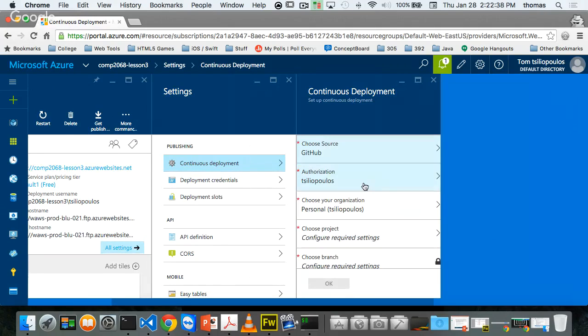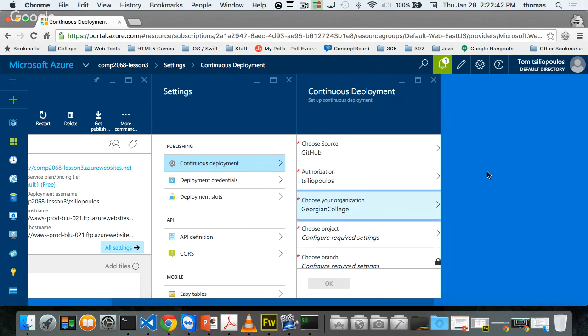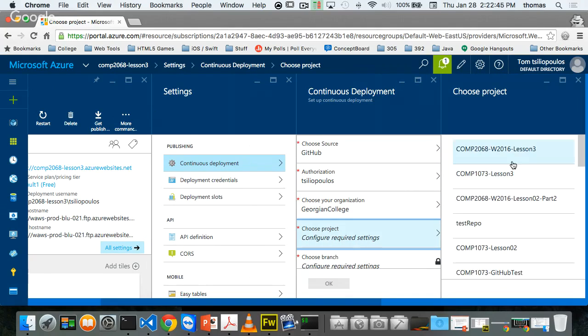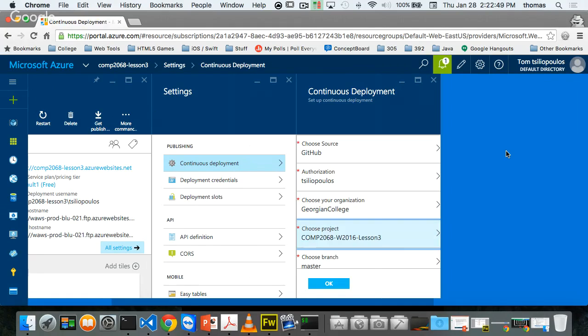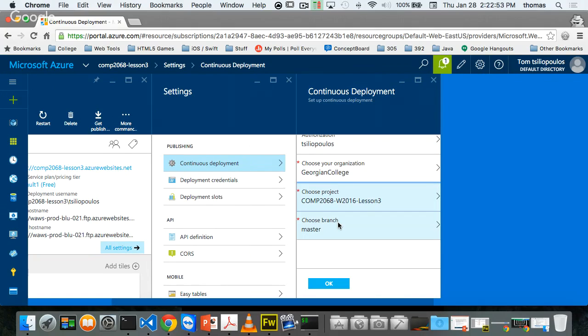And under GitHub, it's going to give me some stuff. I don't want to choose my personal account. I want to use Georgian. And I want to click on this new project, COMP2068 Winter 2016 Lesson 3 as my deployment target. And then my master branch. And you remember, for branches, you can have multiple subfolders that you can use for your application. So you can have different branches, or I can march on with my application in one direction and then take another direction with another branch, like change my application. All right, let's press OK.